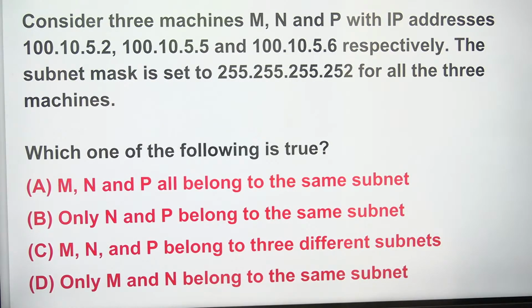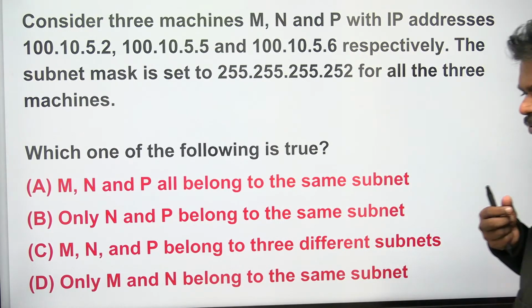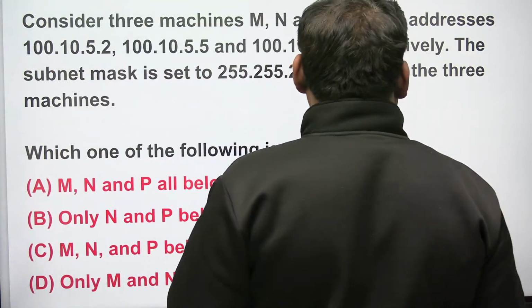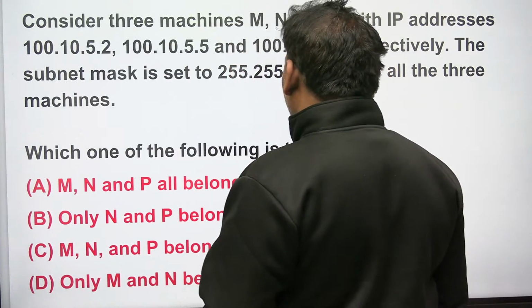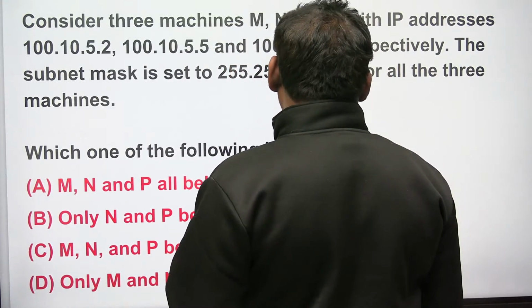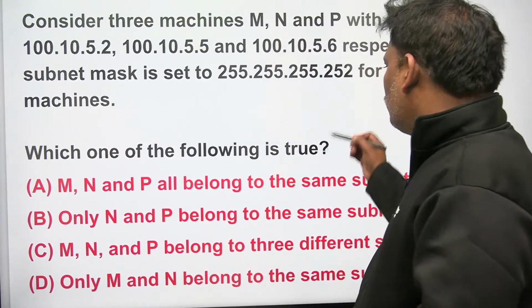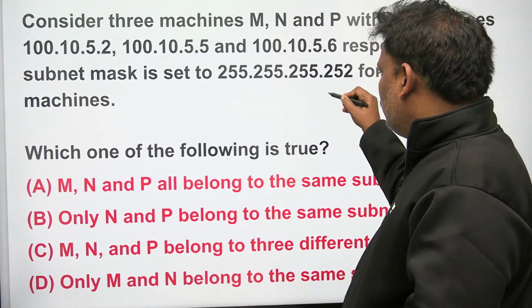Just do it individually. M and subnet mask AND operation, N and subnet mask AND operation, P and subnet mask AND operation you do. Whoever is the same, then they belong to the same network. Otherwise they belong to different networks. Can you do the AND operation? Convert only the necessary things. If you observe the mask, 3 255s are there, so the last one is 252. 252 means what? 3 less.